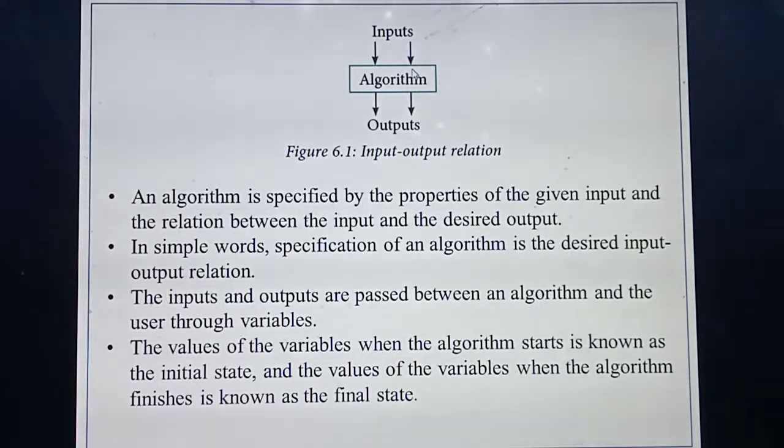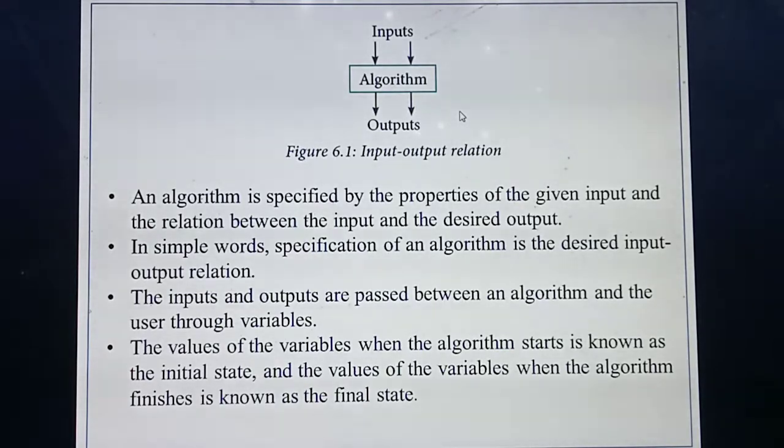For example, you will give a equal to 5 or b equal to 10 like that. So all of these we can call input variables. Likewise, in this algorithm also you will always give the inputs by means of some variables, before starting the algorithm. For example, you will do some problem, such as adding two numbers. I am giving the values a equal to 5, b equal to 10.